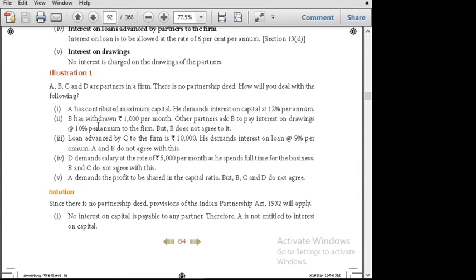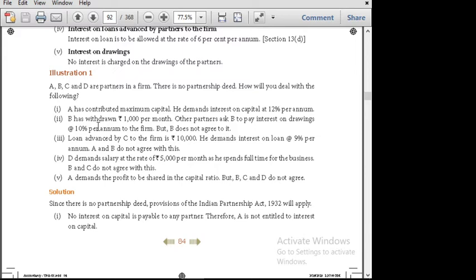I'll dictate the question. Just note down the answer in your classwork. This problem you can take as homework. It's exercise number 1. Akash, Bala, Chandru and Janin are the partners and there is no partnership deed. How will you deal with the following?